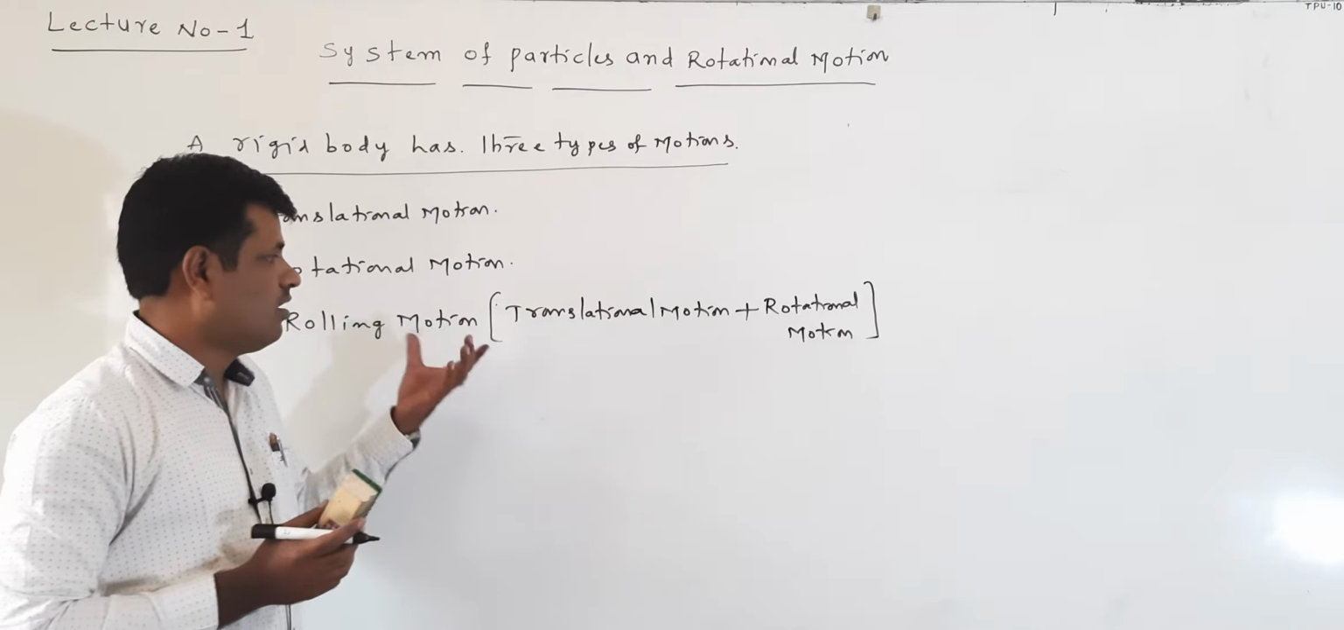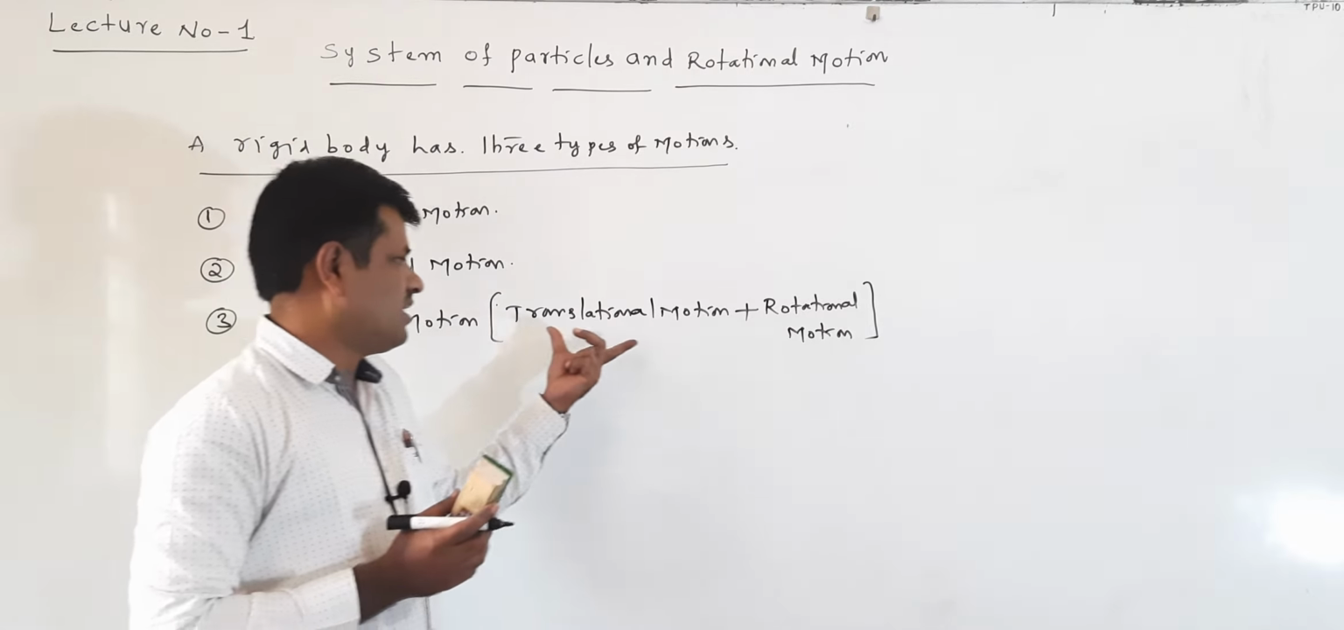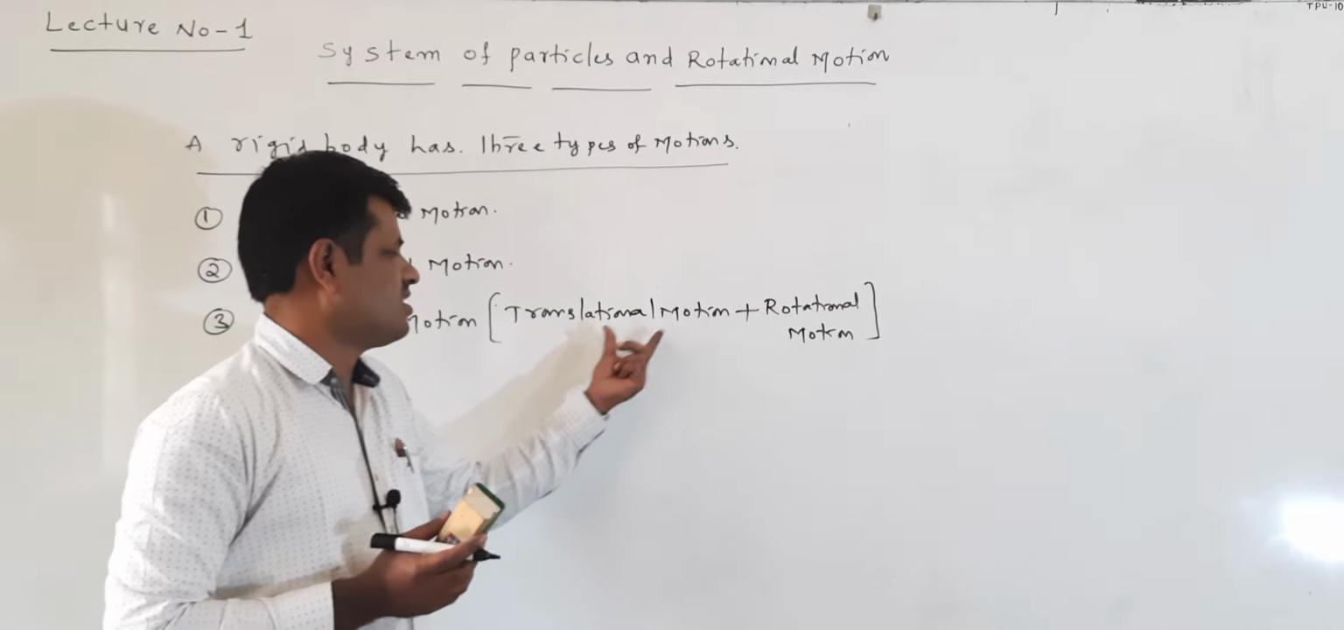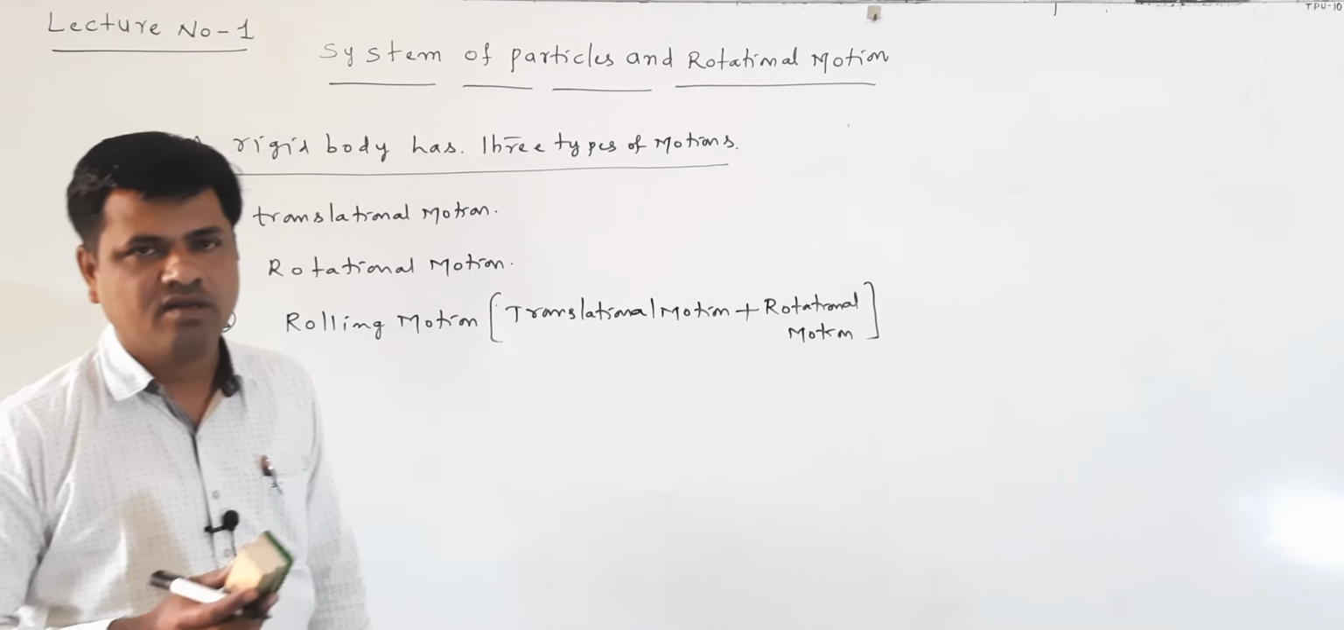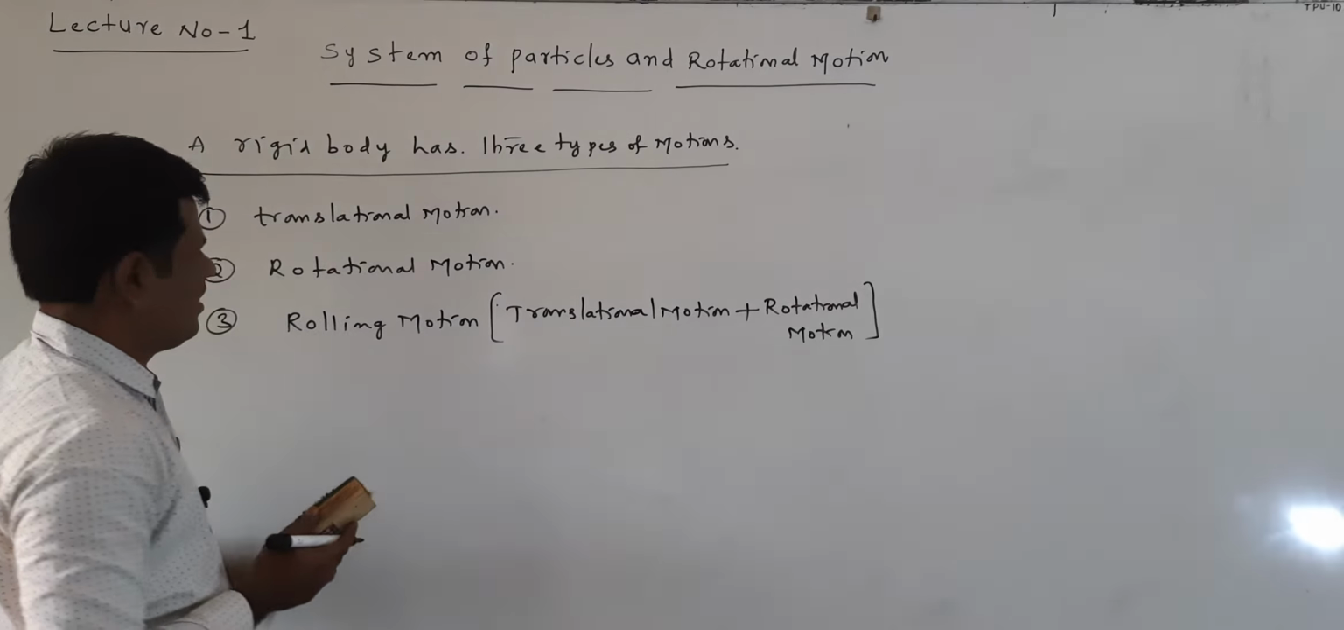There are three types of motions. A rigid body possesses three types of motions: one is called a translational motion, another is called a rotational motion, and the third one is called a rolling motion. Rolling motion is nothing but a combination of translational motion and rotational motion. We will discuss them one by one clearly.